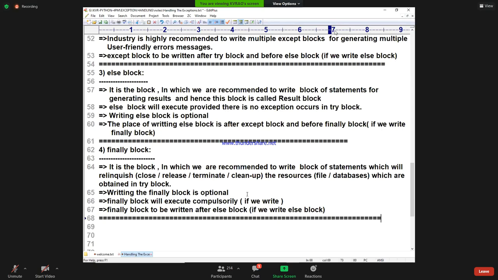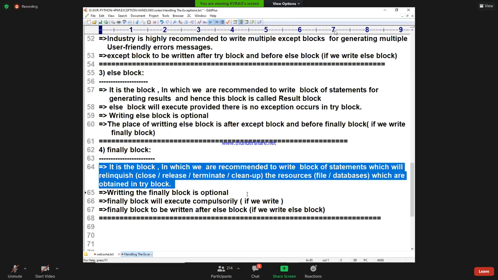Dear students, are you understanding, all of you? Finally block points are clear. Very, very important. The interviewer will compulsorily ask, why do you use the finally block? I cannot imagine how important this point is.